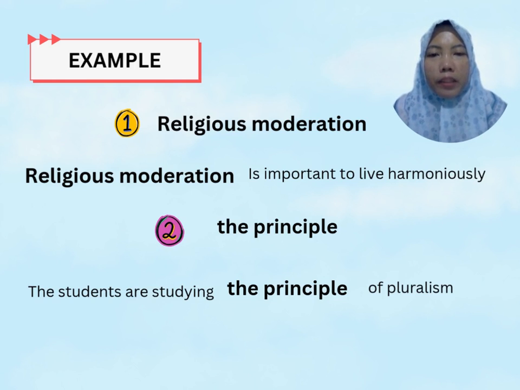In this example, a noun phrase can act as a subject, just like in the example, religious moderation is important to live harmoniously. So religious moderation acts as a noun. The second example is the principle. The principle can act as an object, just like in the example, the students are studying the principle of pluralism. So the principle acts as an object of studying.